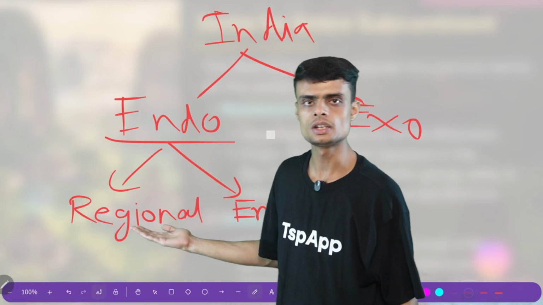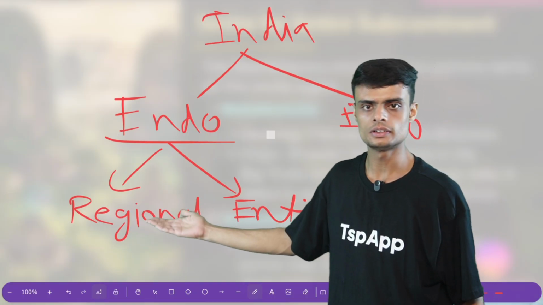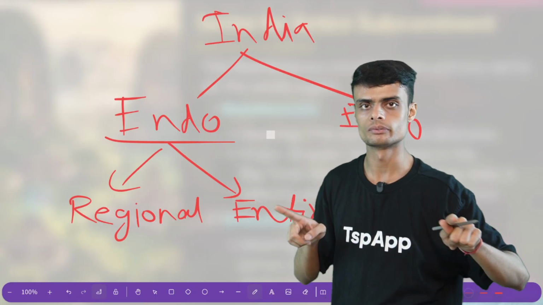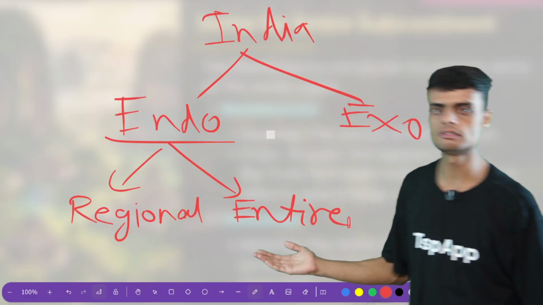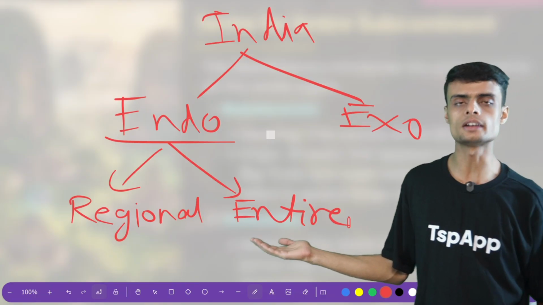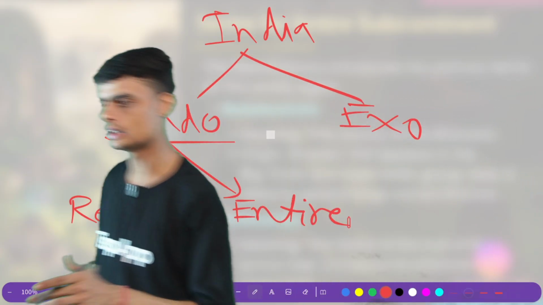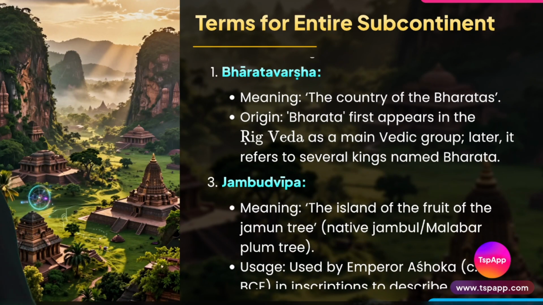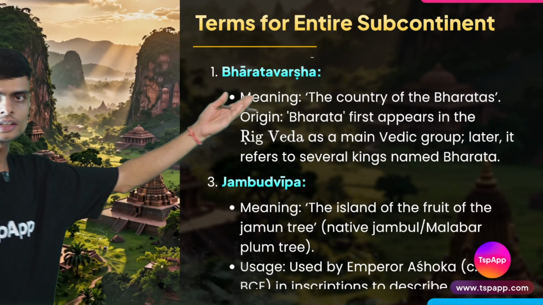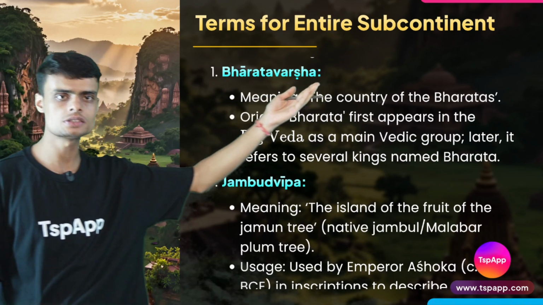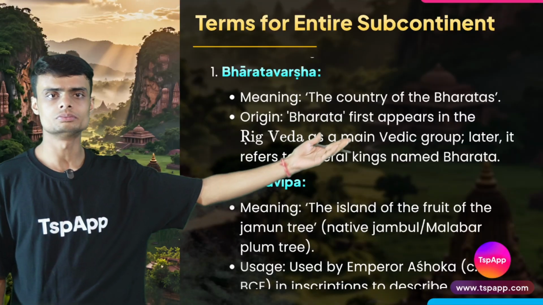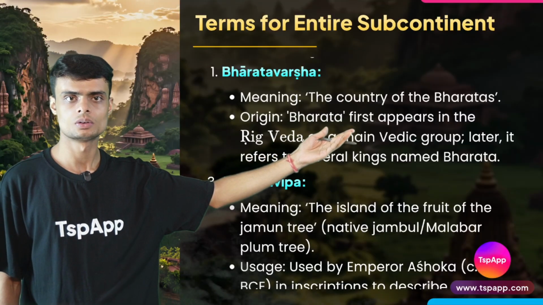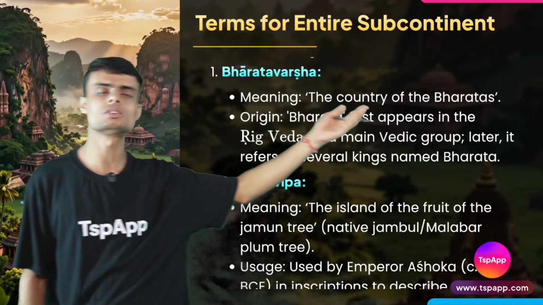We saw Kashmir, we saw Saptasindhva. These refer to only a specific region, not whole of India. But right now in this slide we will see the names for entire India, the whole India. So we have the first name for the entire subcontinent, Bharatvarsh. Bharatvarsh has come from the Rig Veda, which mentions Bharat. What is the meaning of Bharatvarsh? The country of Bharat.